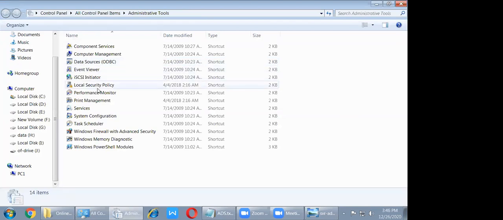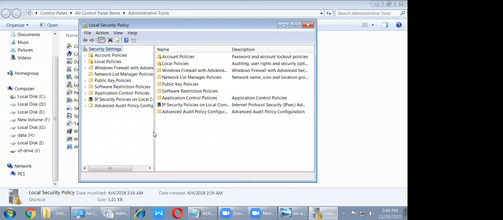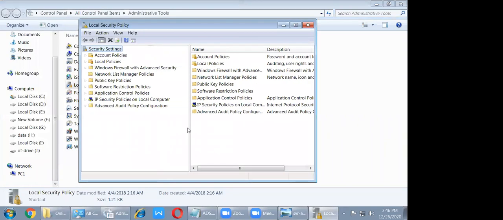And here, local security policy. Yes, sir. Maybe. See here, Mr. Amjad.